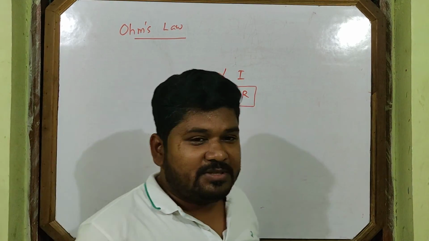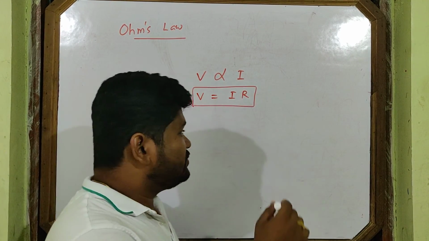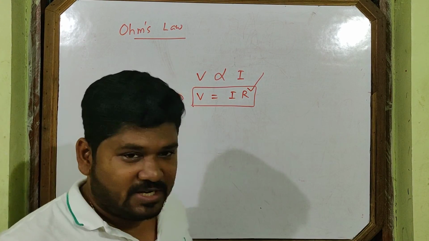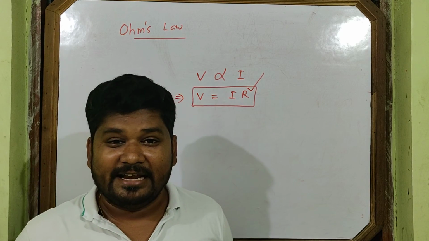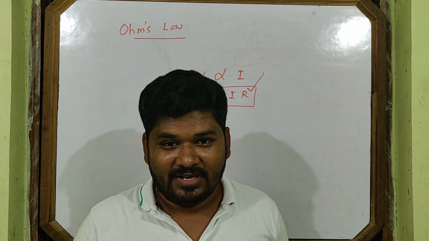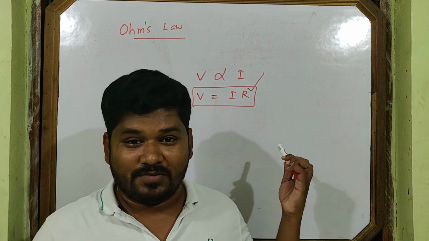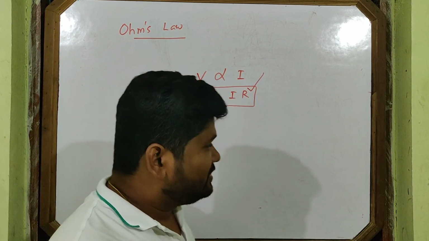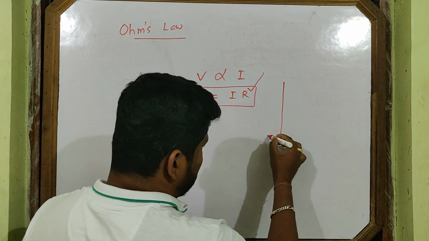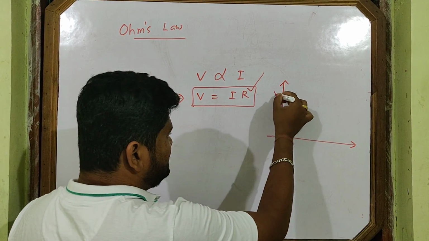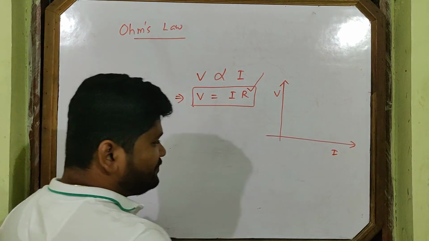One constant I multiplied here. This is also a well-known constant called resistance. This is your Ohm's law. Okay, so you can draw a graph between V and I. Then what happens? This is V, this is I.